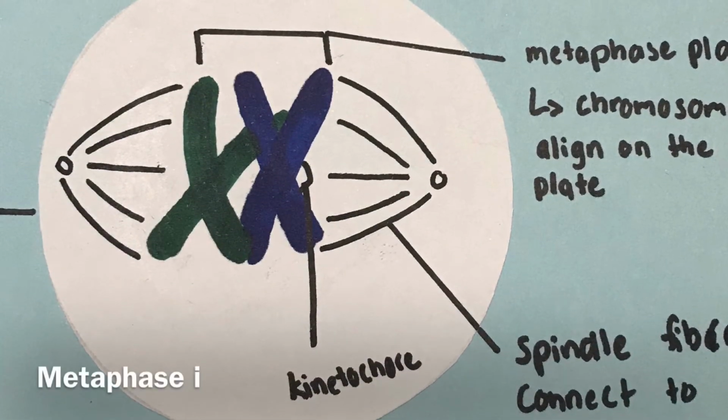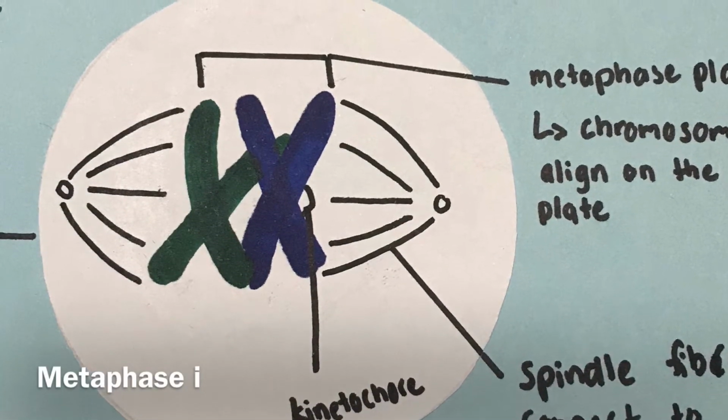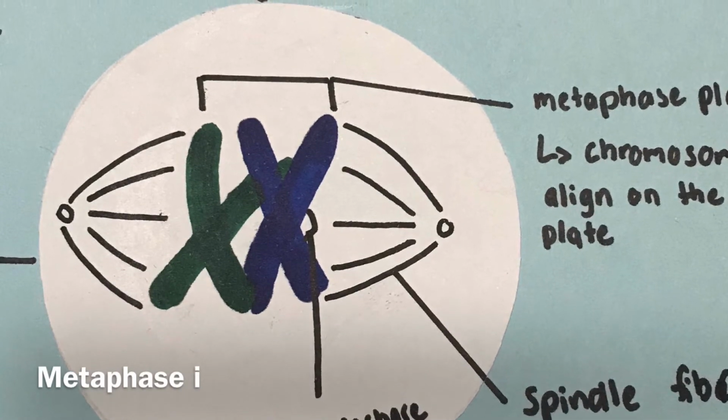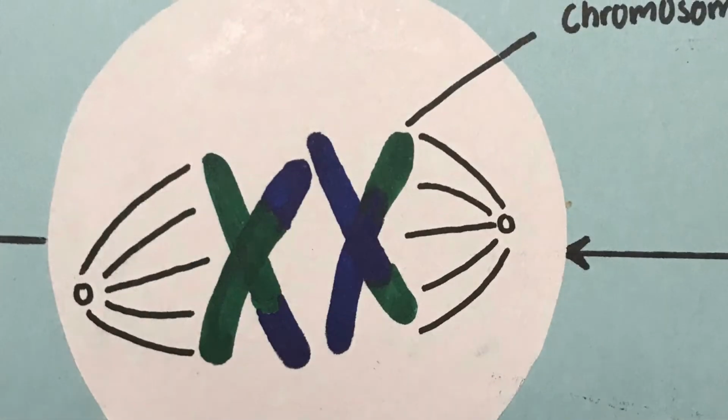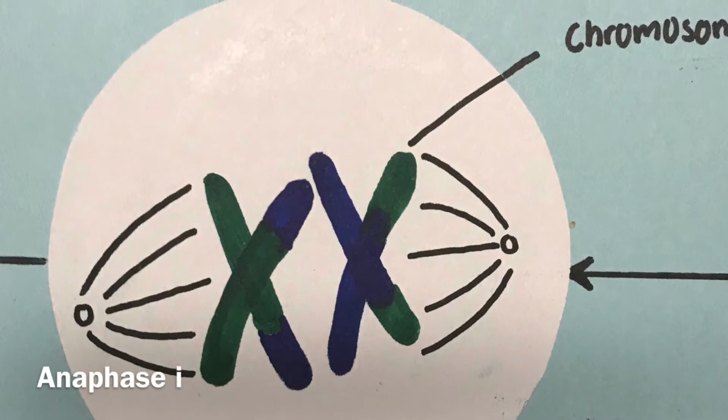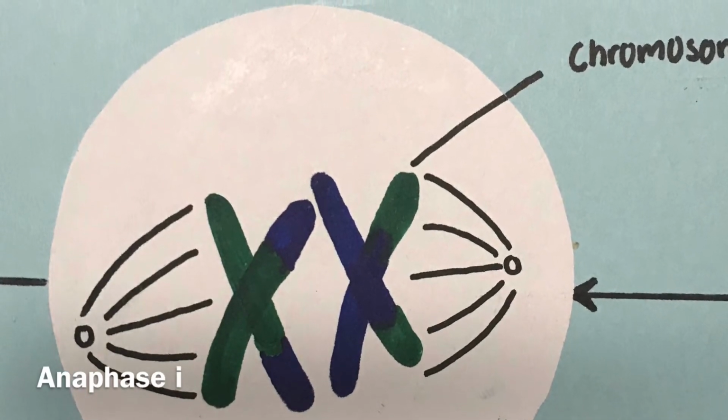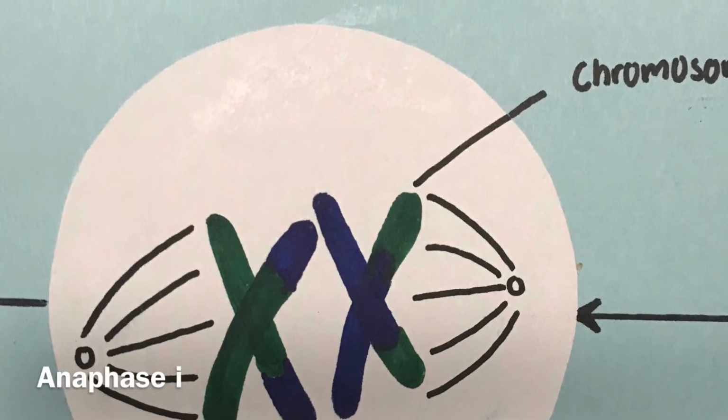Metaphase 1 begins as the chromosomes align in the center on the metaphase plate after centrioles locate themselves on opposite poles of the cell and allow for spindle fibers to connect to the kinetochore. During anaphase 1, the homologous pairs are separated by being pulled apart towards the opposite poles by the centrosome, which allows for the sister chromatids to remain together.